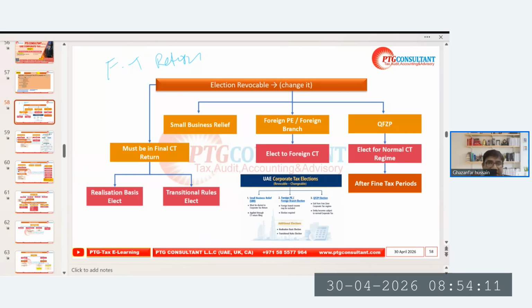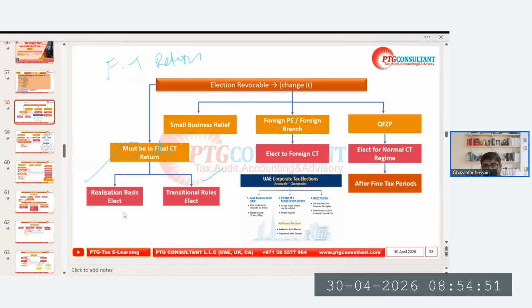The first election, anybody want to highlight? These are the first tax return elections: realization basis and transitional rule. These two elections in the first return we have to opt for. And what is the realization basis? That is also very important. We will dive into each election. But today we are just looking at which elections in the first return are important.